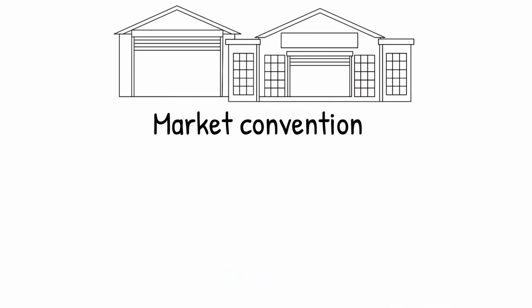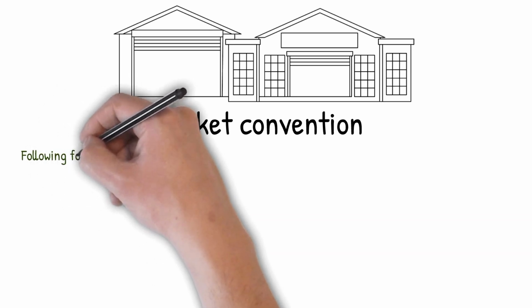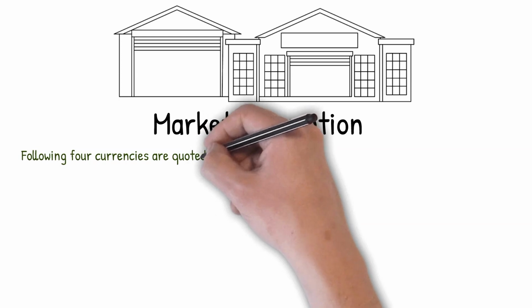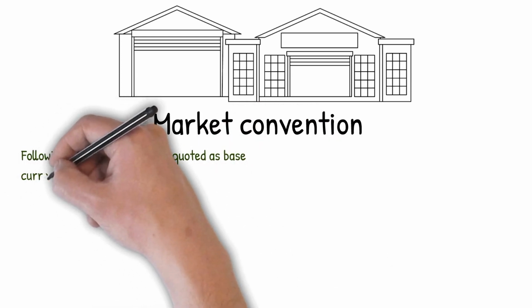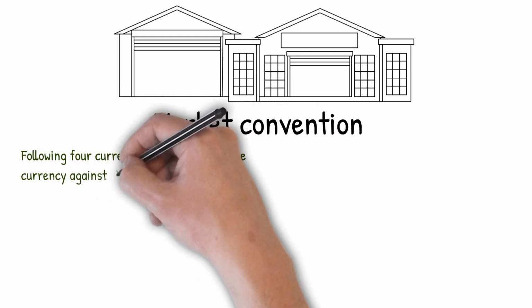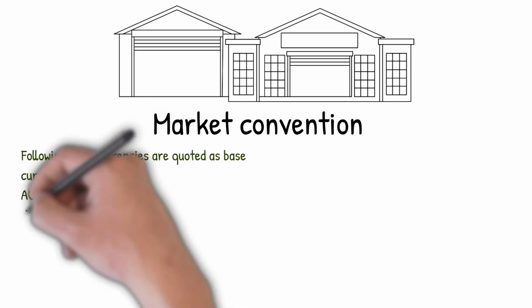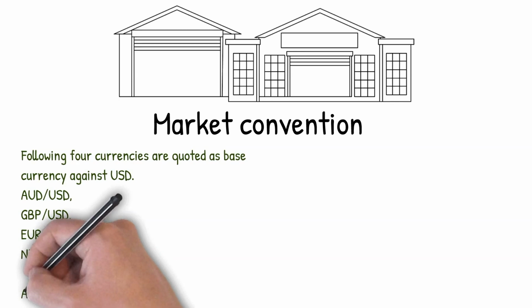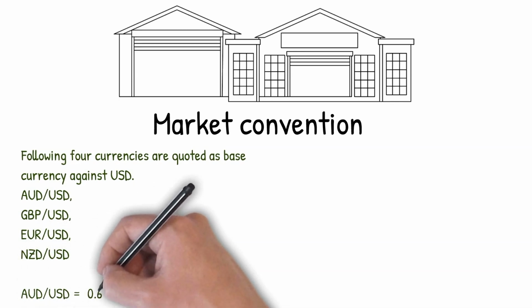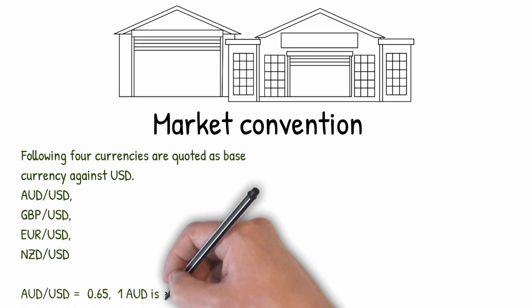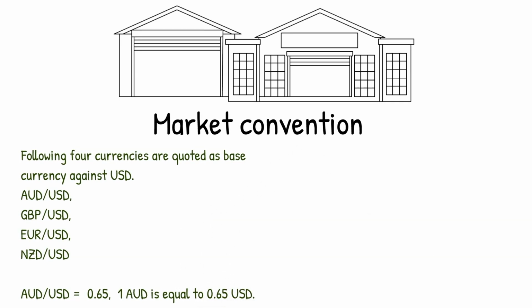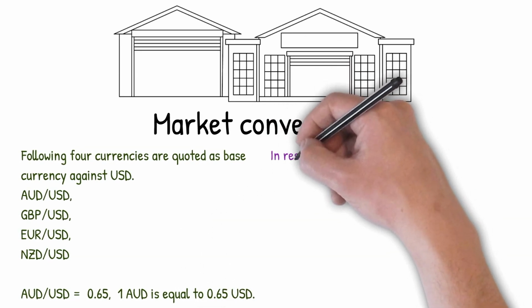Let's understand the market convention of FX quotes. Only four currencies are quoted as base currencies against US dollars. These four currencies are Australian dollar, Great Britain pound, euro, and New Zealand dollar. Let's take an example. AUD/USD = 0.65. This means 1 AUD is equal to 0.65 USD.